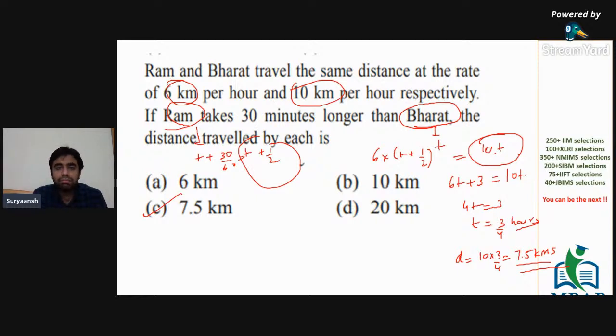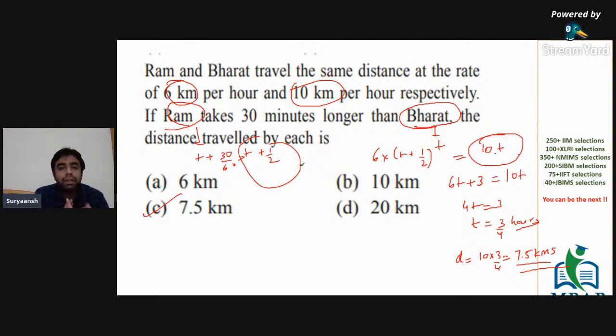All right. Not a very complicated question. Simple concept of speed, time, and distance. Just equate the distance. So naturally, this is a simple question. It didn't take a lot of time.